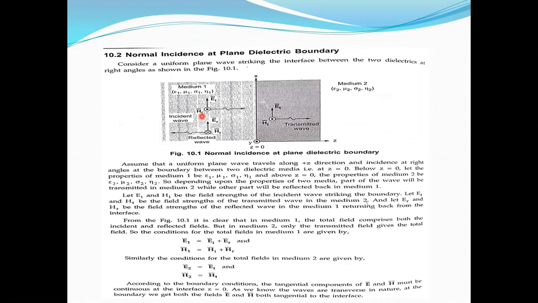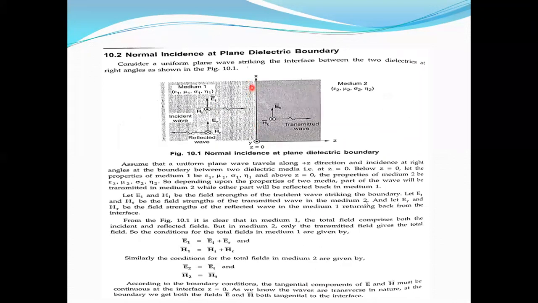Because in the EM wave there is a combination of electric field and magnetic field, and wave propagation in the z direction. So E_i bar is along x, H_i bar is along the y direction, and the wave is propagating along the z direction. So it is going to be incident normally at this boundary.